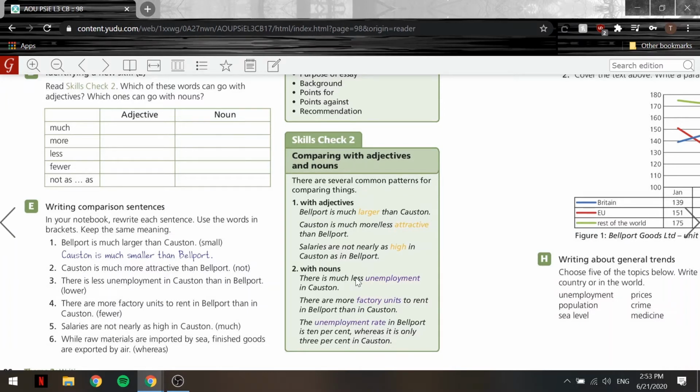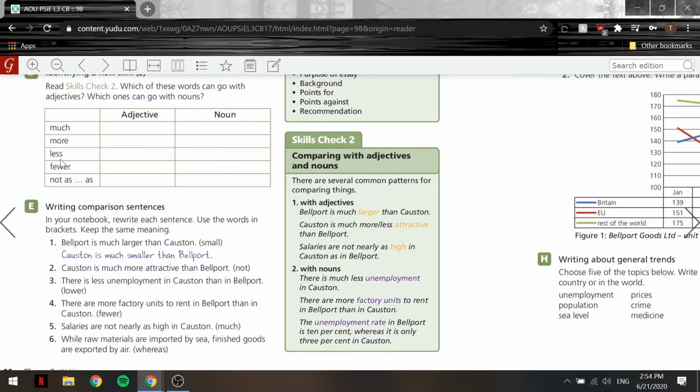If I say there is much less unemployment in Coston, it is also correct. The word more, again, can be used with adjective and noun. So for much, you'll tick adjective and tick noun, and for more, you'll also tick adjective and tick noun. There are more factory units to rent in Bellport than in Coston. More can be used with both adjectives and nouns, just like much.